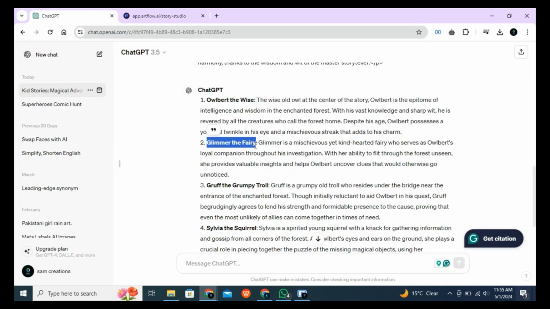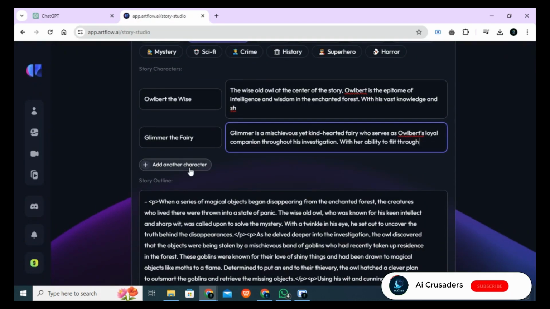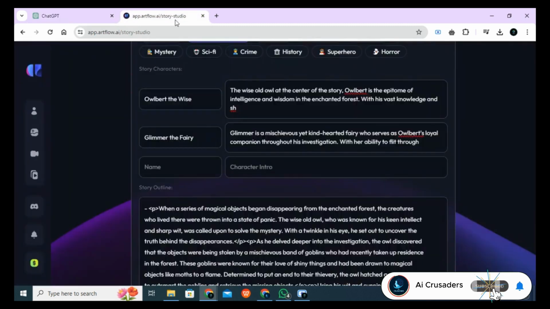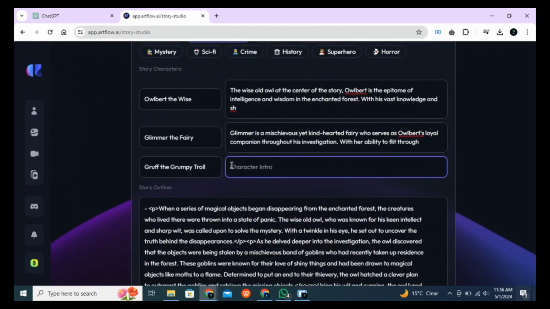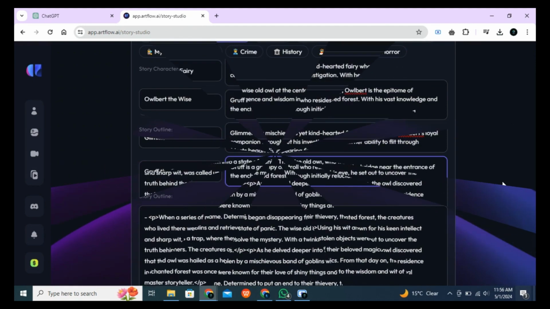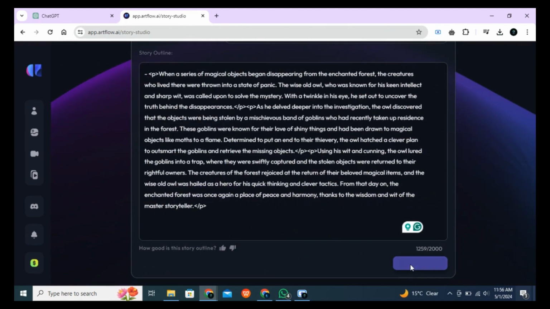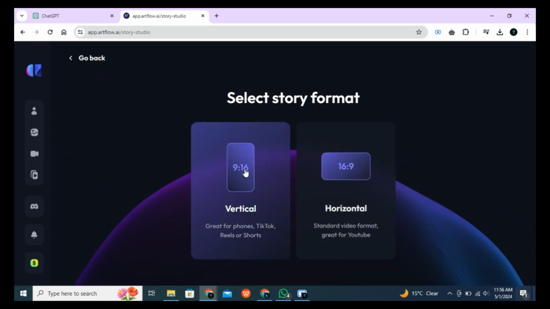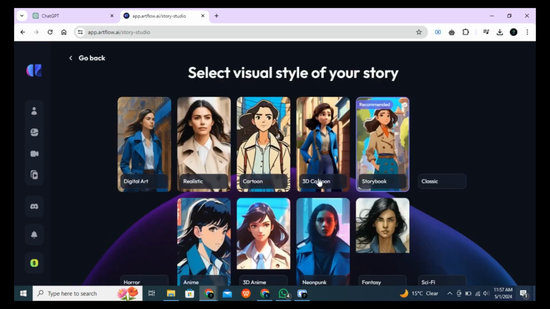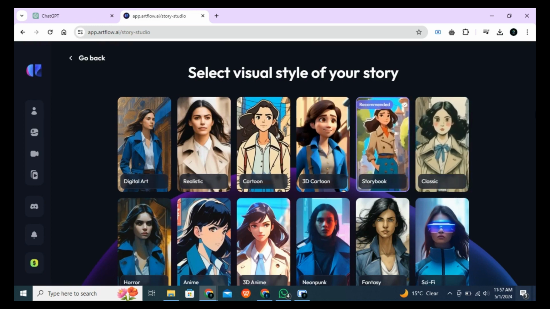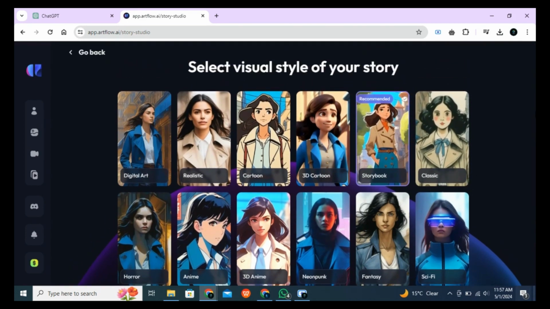Repeat this process for the remaining characters by clicking on the Add Another Character button. Once you've added all the characters, click on the Create This Story button. Now choose the video format from the options provided. Since I'm uploading this video to YouTube, I'll select the 16:9 aspect ratio. Next, you'll need to choose the visual style for the narrative. I'll go with the 3D cartoon option and click on this button.